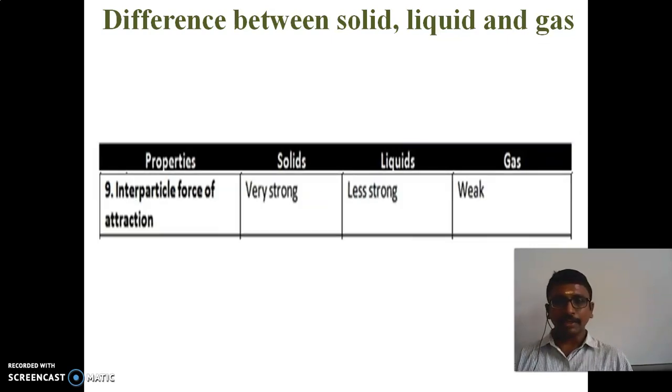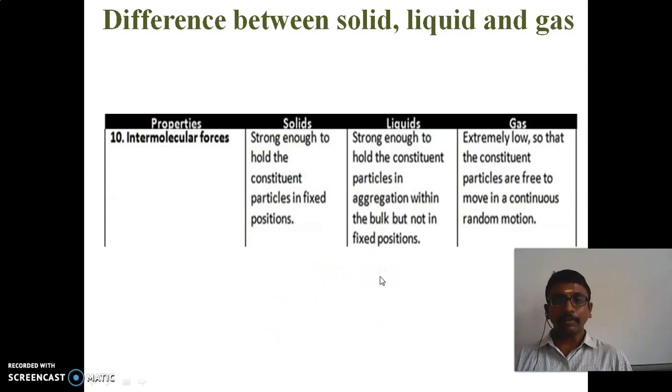And next, interparticle force of attraction. The force of attraction is very strong in solids. For liquids, it is less strong. But in gases, the force of attraction is weak. So which has more force of attraction? Solid. Which has less force of attraction? Gas.